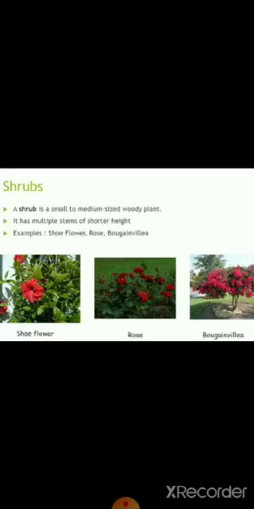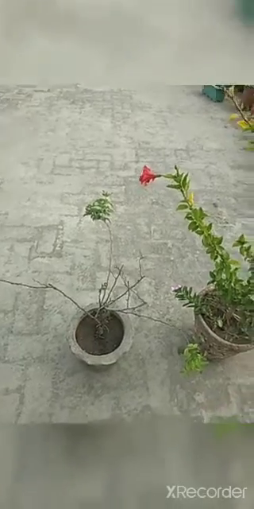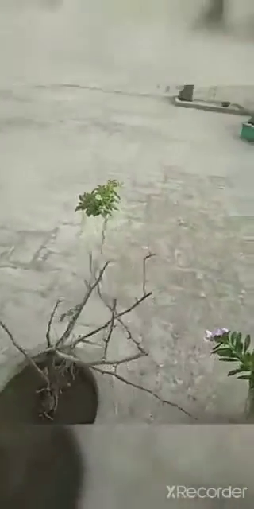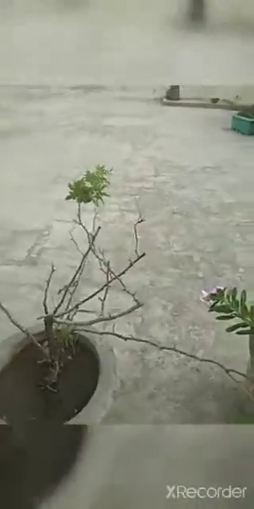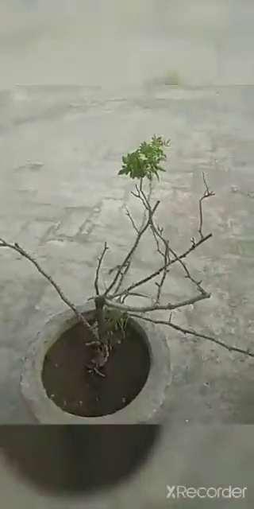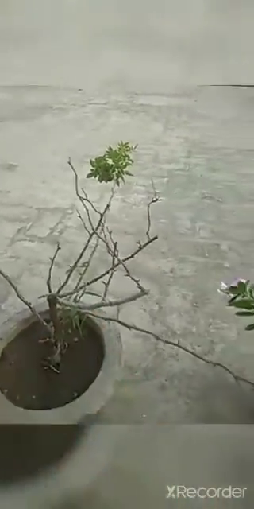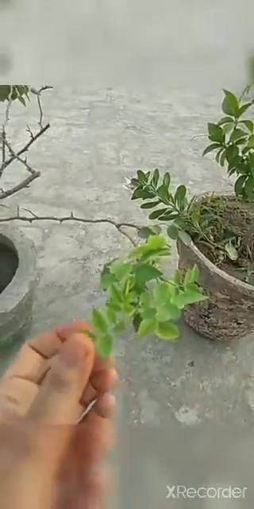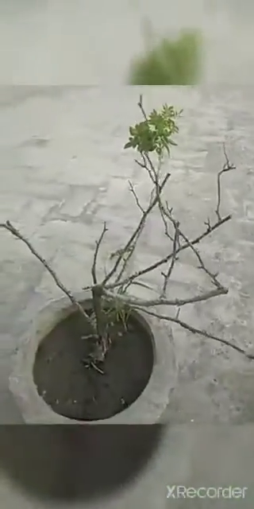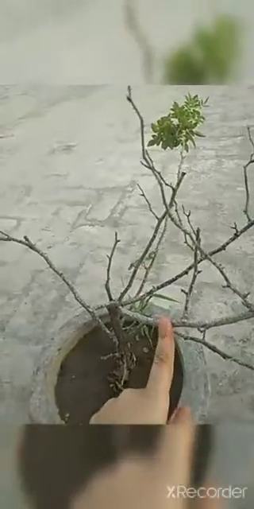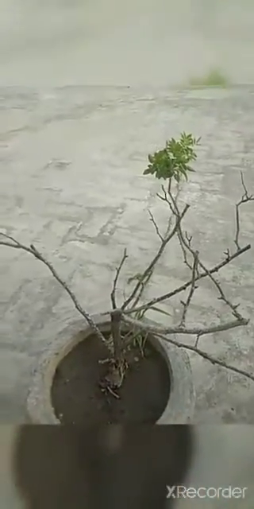Here some pictures of shrubs are given. Shoe flower, rose, bougainvillea. All these are shrubs. Now I am going to show you some shrubs. As shrubs have wooden stems. So this is a rose plant. You can see rose leaves. The rose plant has a wooden stem. So this is a shrub.